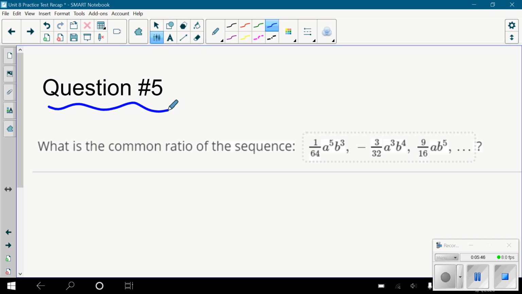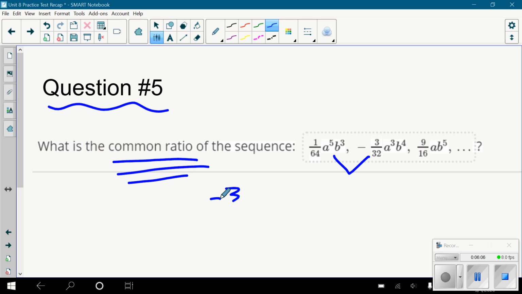Super tricky. Again, I think the variables kind of threw you off, but the idea is there. How do you tell what a common ratio is? We just did this in the last question. How do you find a common ratio? How do you figure out what you're multiplying this by to get this? You divide in the other direction.